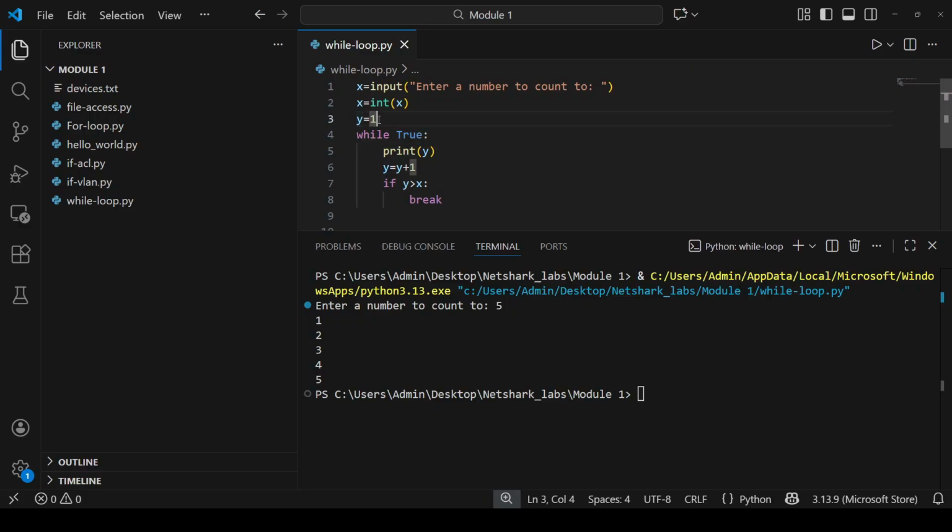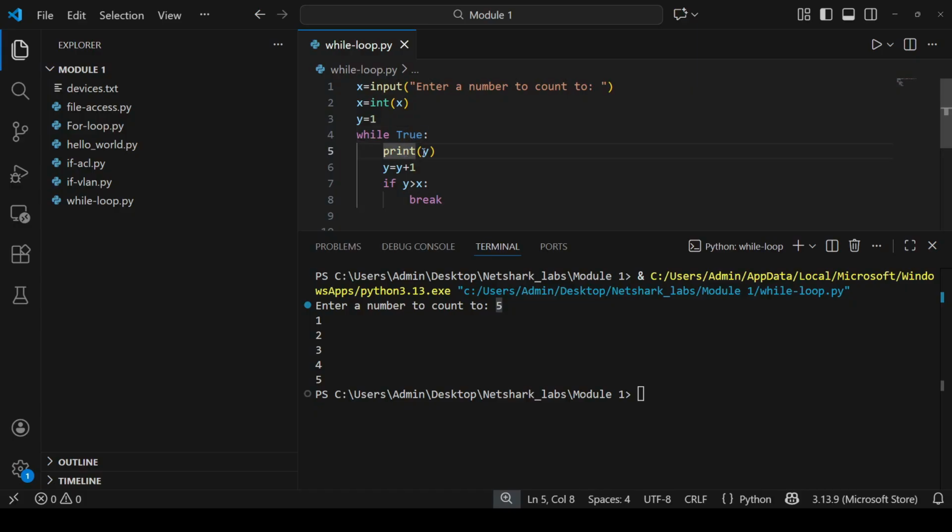Second statement, print y. So it prints the initial value of y, 1 here. Then it increments y, so now y is equal to 2. Again, it will evaluate: is y greater than or equal to x? No, because y is 2 and I entered x as 5. So 2 is greater than 5? No. Then it will not execute the break statement and the control will go to while again, and the condition is